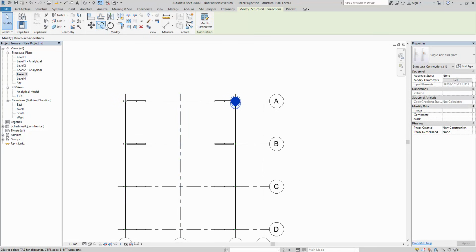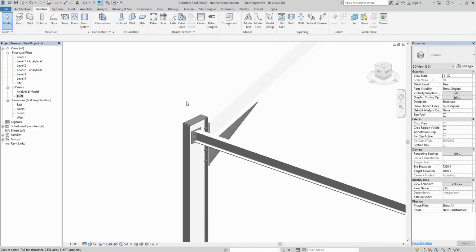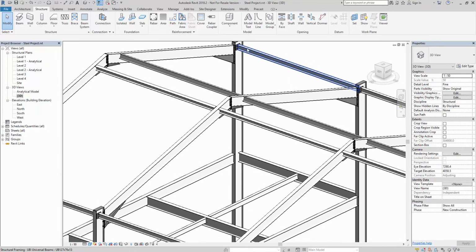That will tick to there, and then we can copy it down in each position. So that will be the single sided one done.